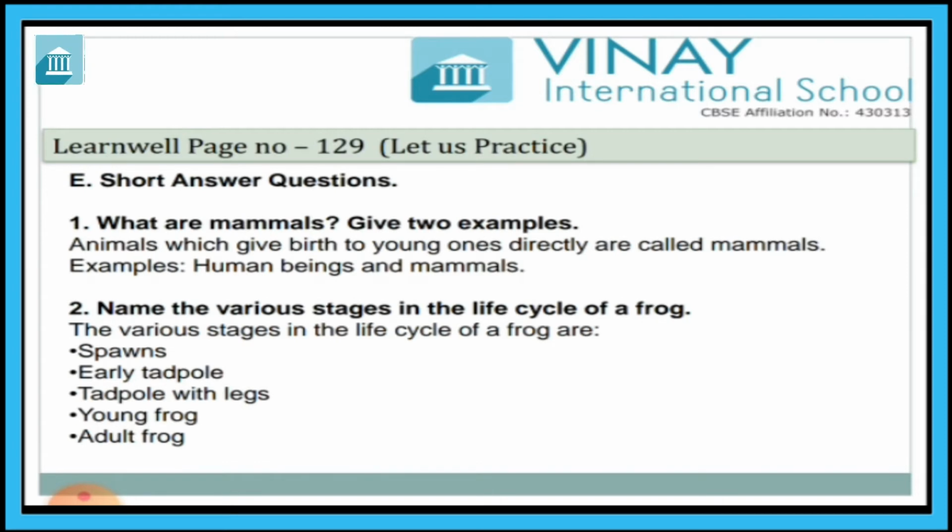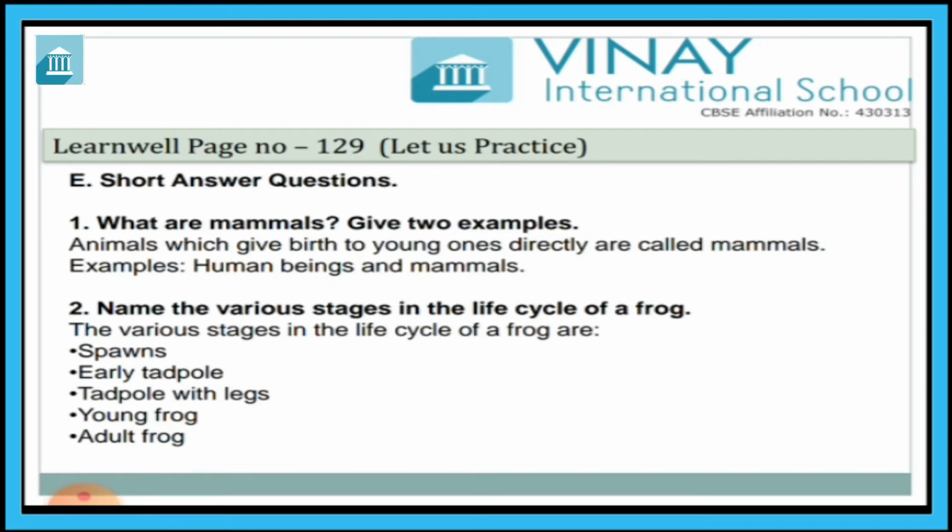Now exercise E, short answer questions. First, what are mammals? Give 2 examples. Here you have to write the definition of mammals, and give 2 examples of mammals.